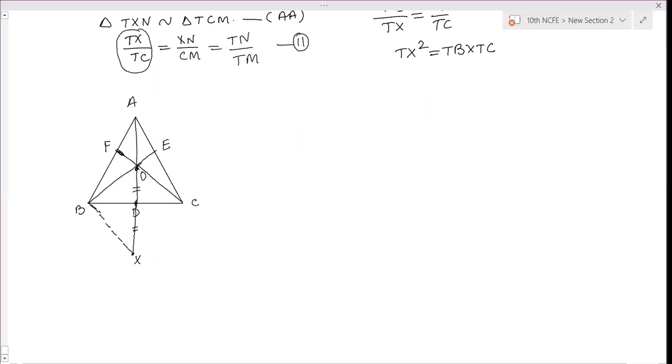So here D is the midpoint, so BD is equal to DC. Join CX also. Here BOCX is a quadrilateral in which OD is equal to DX and BD is equal to DC. What does this mean?